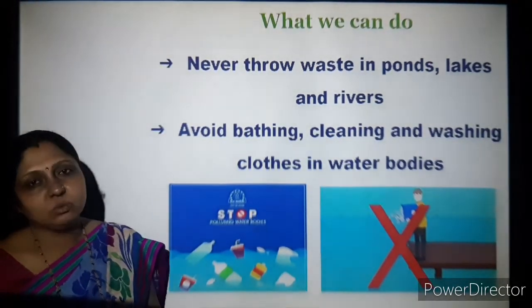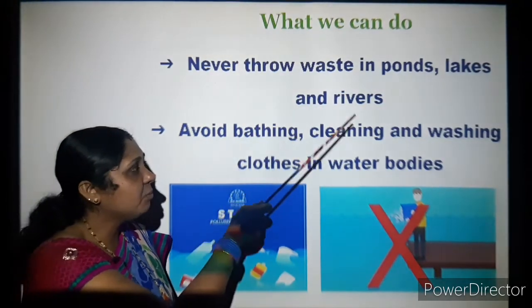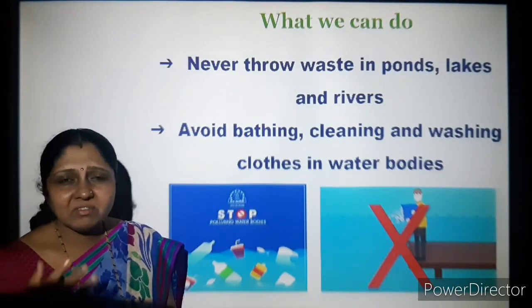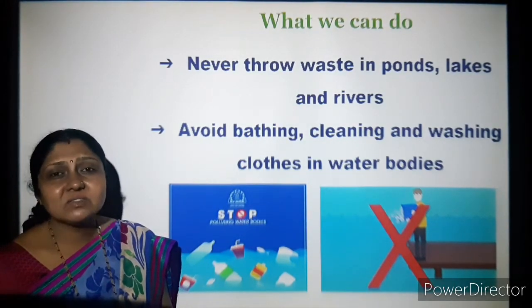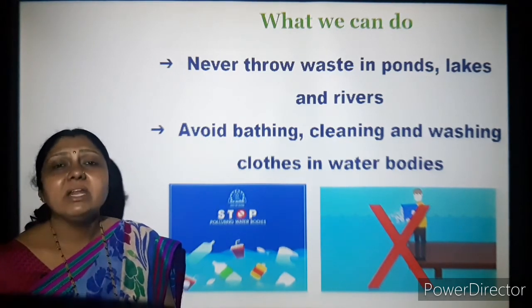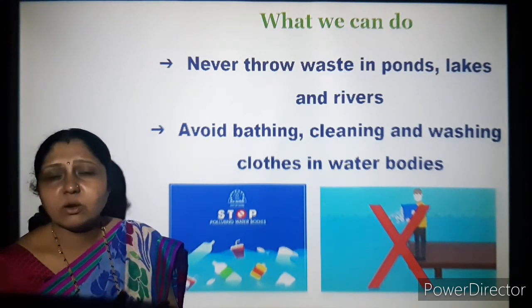What can we do? How can we avoid it? Never throw waste in ponds, lakes and rivers. Whatever waste is there, nowadays we have recycling and many measures are followed. Many vehicles come to collect the waste from the local government.